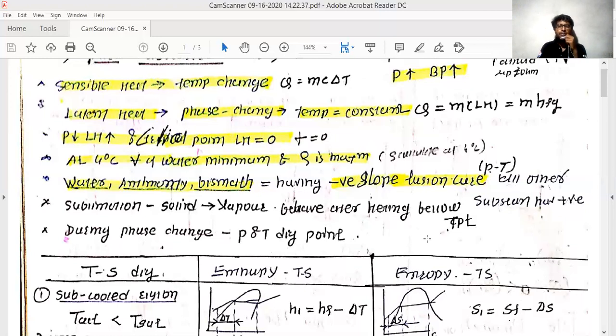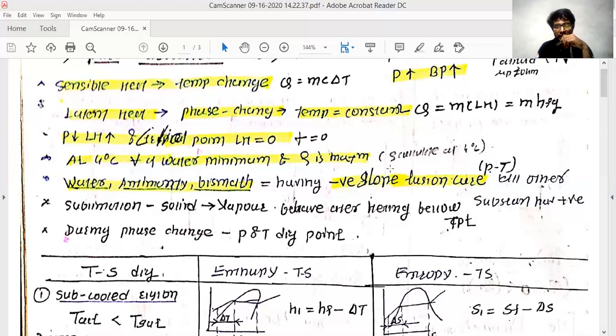But if you take the PV diagram, the only thing is the shape of that dome is going to change a little bit. But okay, I'll check whether I have a diagram in the form of PV. Yeah, this is the diagram in the form of pressure volume. Just forget about everything and just consider this dome form. Make it simple.